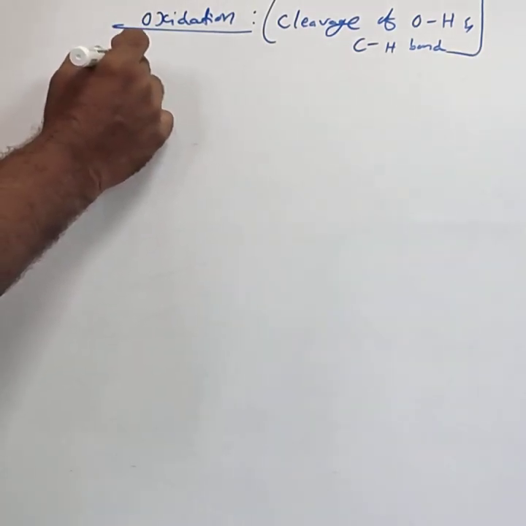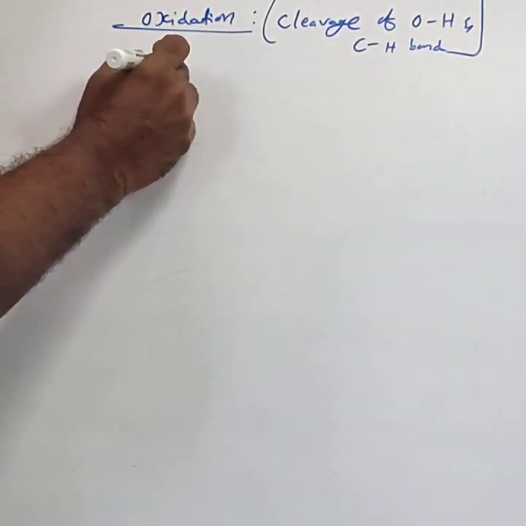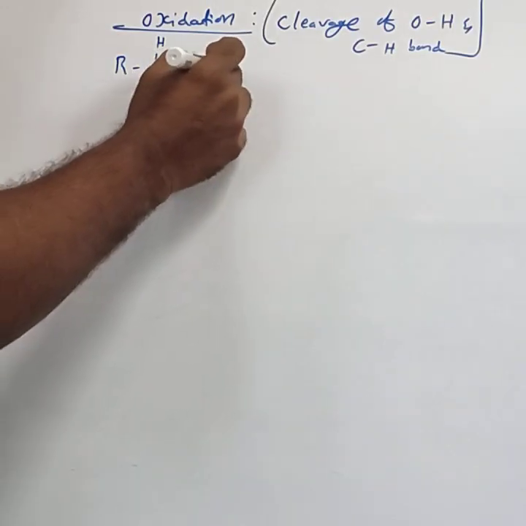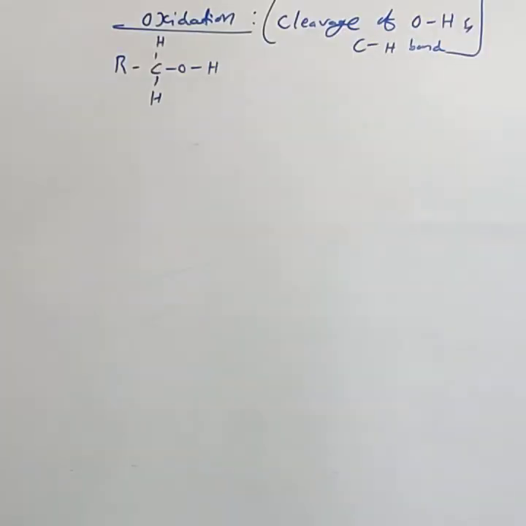Consider a primary alcohol, RCH2OH. This is the primary alcohol.